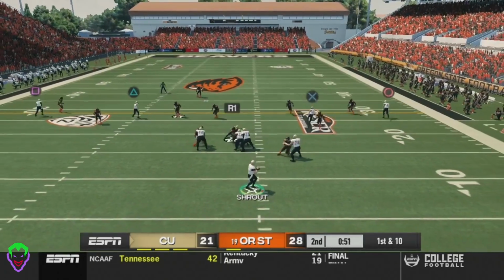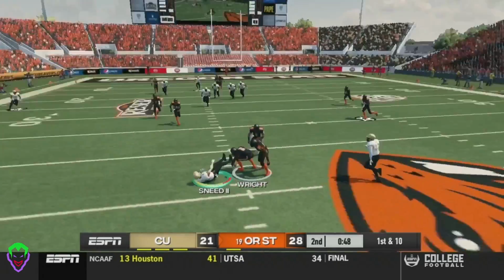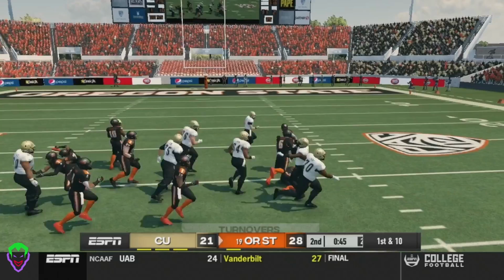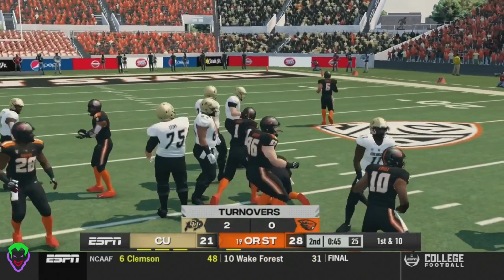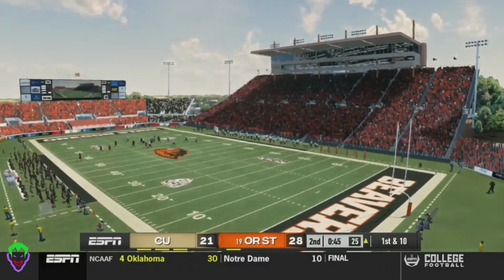Stroud's going for the big throw. Has a man in the middle of the field. That's Sneed. Sneed catches it, but fumbles it. Wright picks it up. Running to the outside. Another turnover for Colorado. That is a big turnover there.